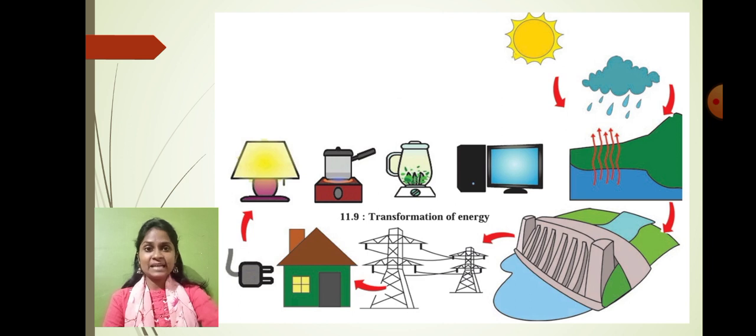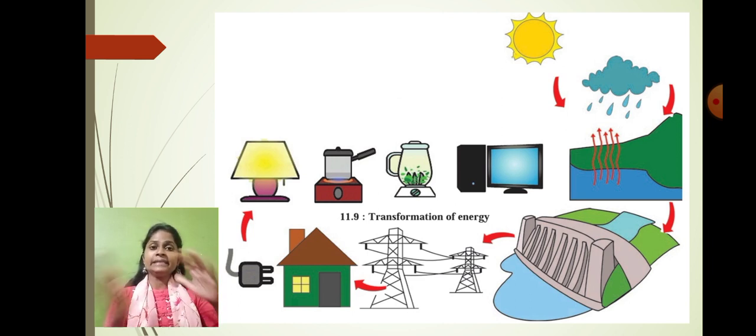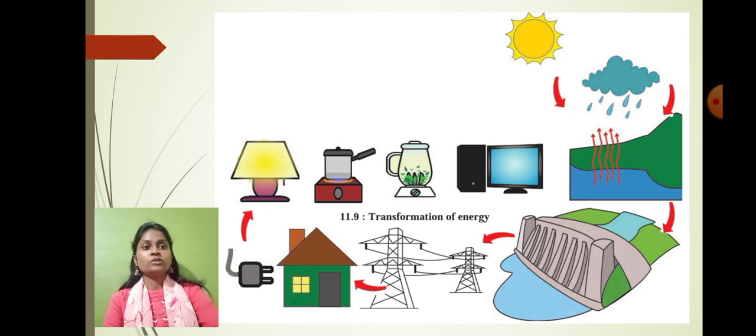So as you can see, what we have learned today is how exactly the energy transformation takes place from one form to another during the water cycle. During the water cycle, because of the sunlight, the water got evaporated, and the evaporated water converted into cloud, and this cloud gives rain to the earth. The water is stored in the reservoir called the dam.